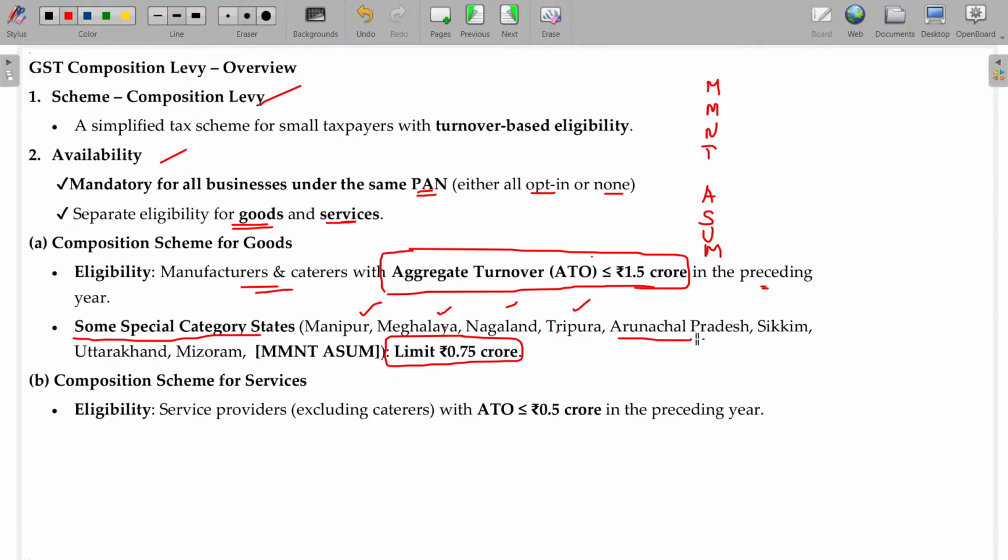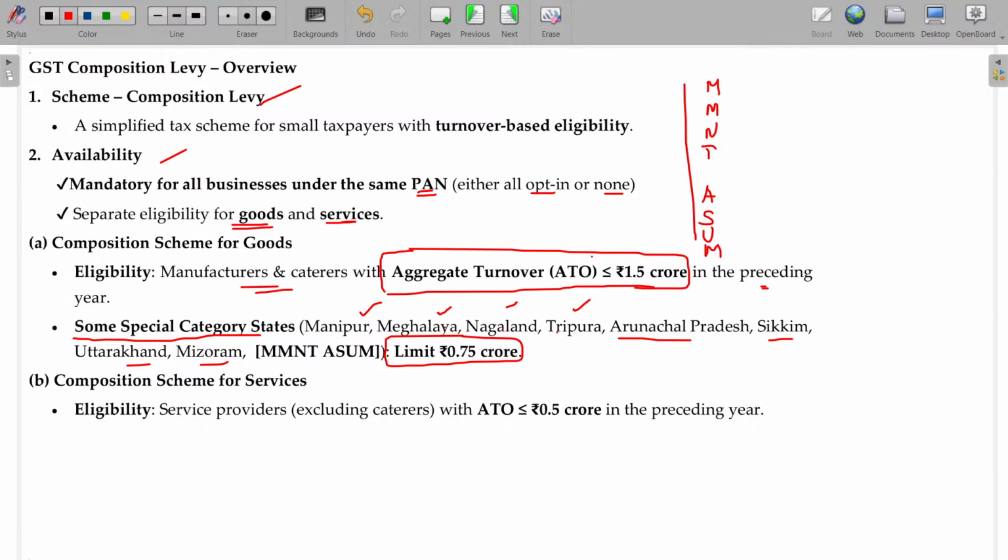And Arunachal Pradesh, Sikkim, Uttarakhand and Mizoram. These are the 8 states where the limit is not 1.5 crores, only 75 lakhs. If their turnover is more than 75, they are not eligible for the composition scheme. They have to go for the regular.